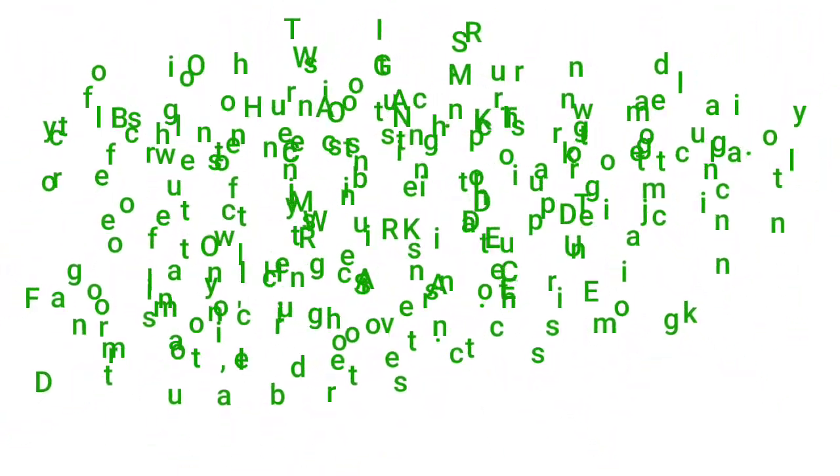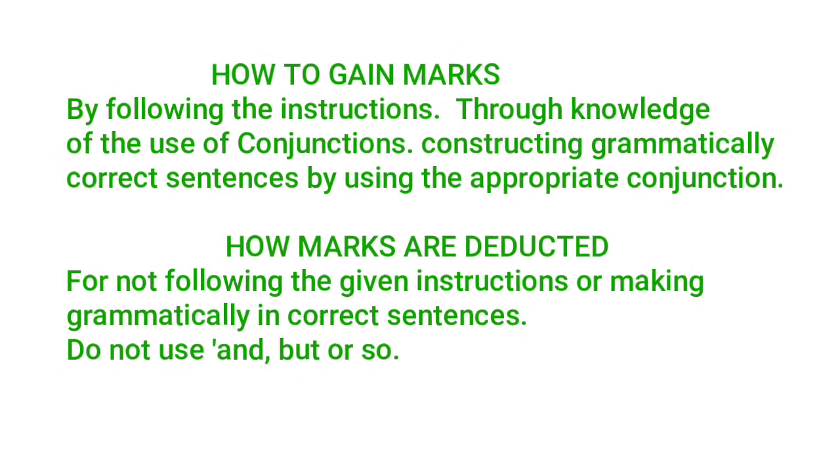So learners, I hope it is clear to you what conjunction is. Now the next question is how to gain marks in this question. To gain marks we have to follow the given instructions, and we have to have thorough knowledge of the use of conjunctions.